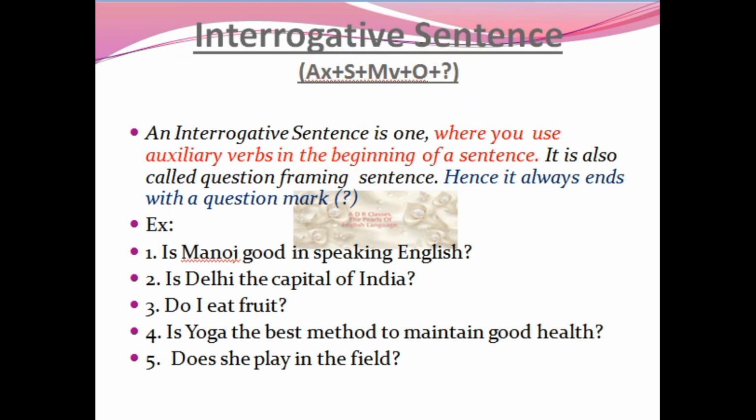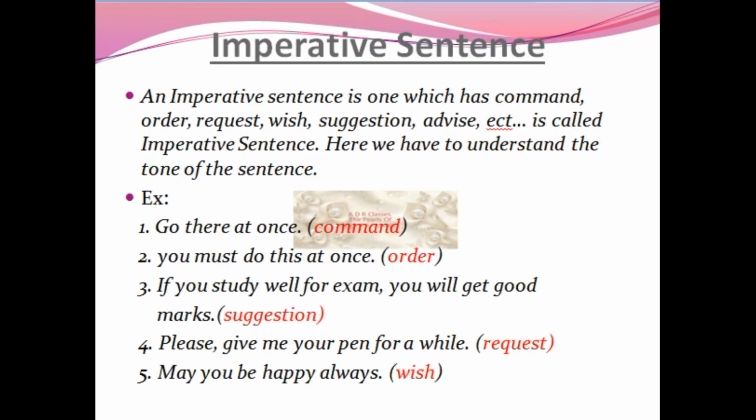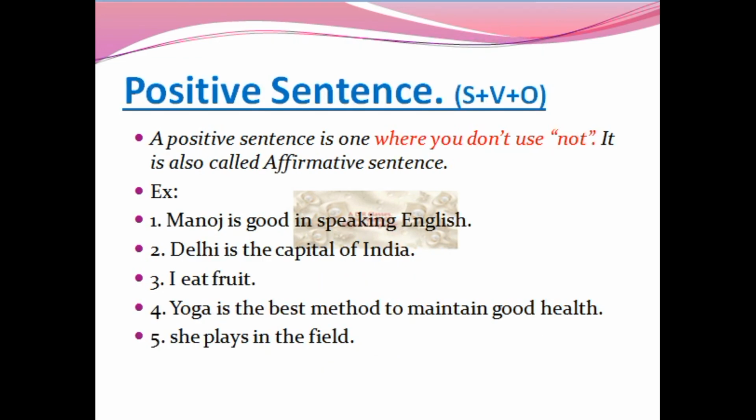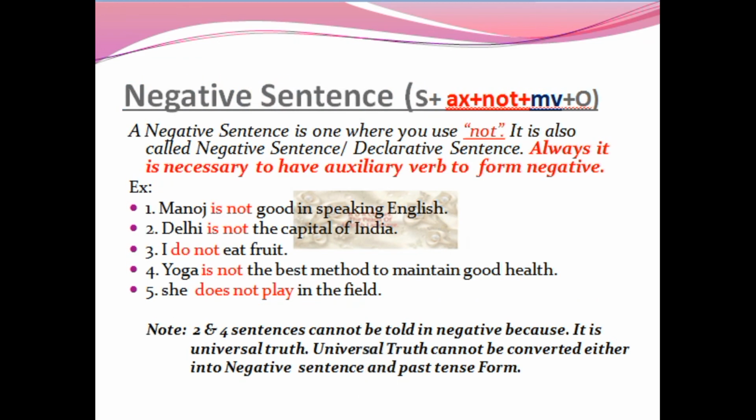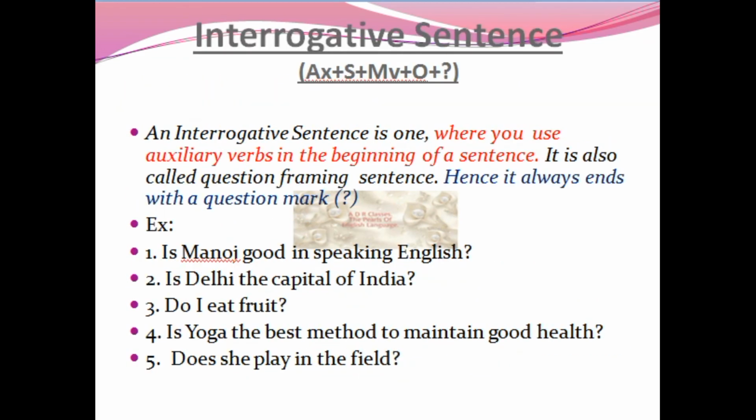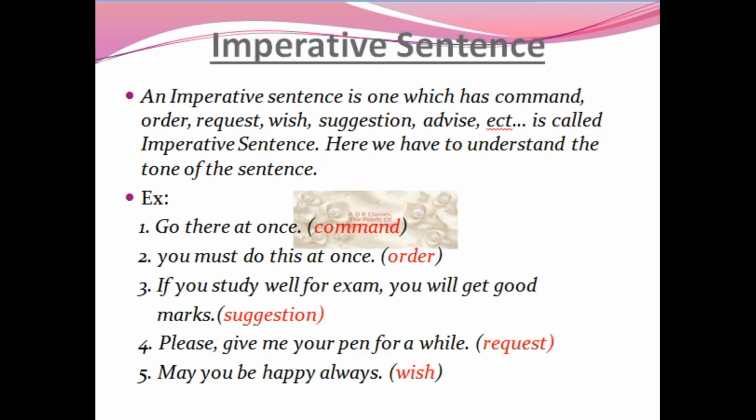Next we are going to move on with the next concept, that is imperative sentence. After positive sentence comes negative sentence. Then we dealt with interrogative sentence. The next concept that we are dealing with is imperative sentence. See, positive, negative, and interrogative is one set of sentences. You can put a flower bracket and you can convert these three into one another.